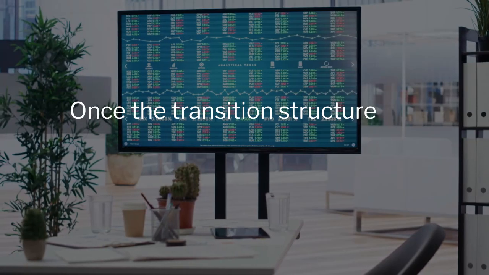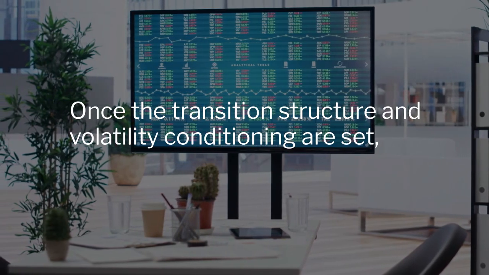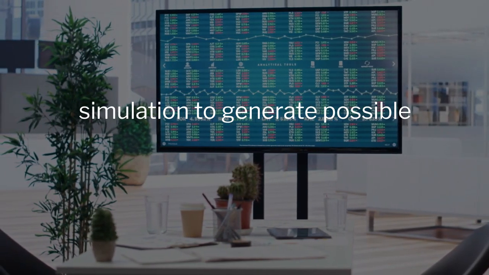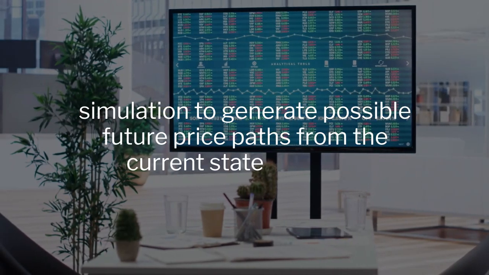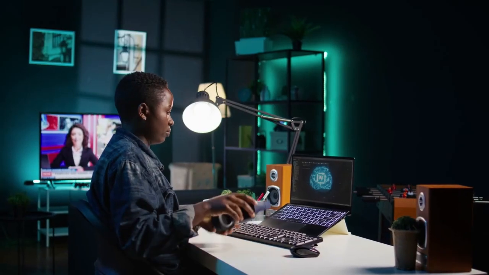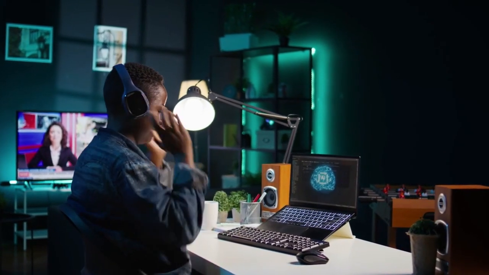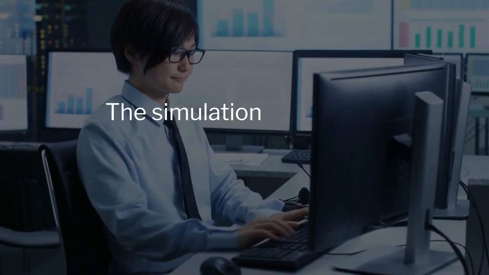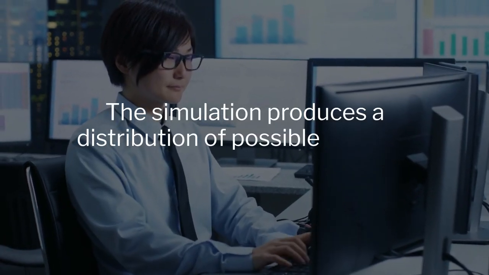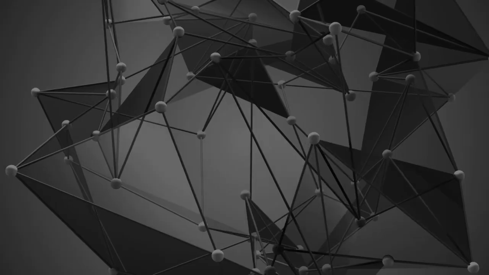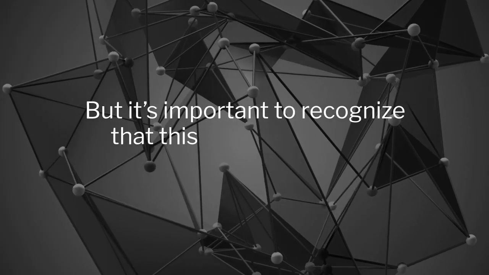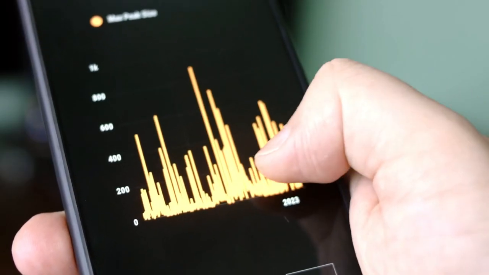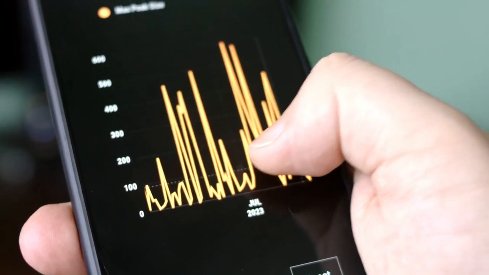Once the transition structure and volatility conditioning are set, the framework uses Monte Carlo simulation to generate possible future price paths from the current state to expiry. The time horizon isn't fixed. It adapts based on how much time is left until the contract settles. The simulation produces a distribution of possible terminal states. But it's important to recognize that this output is not the objective probability of the event. It's a model-driven frequency, not a crystal ball.